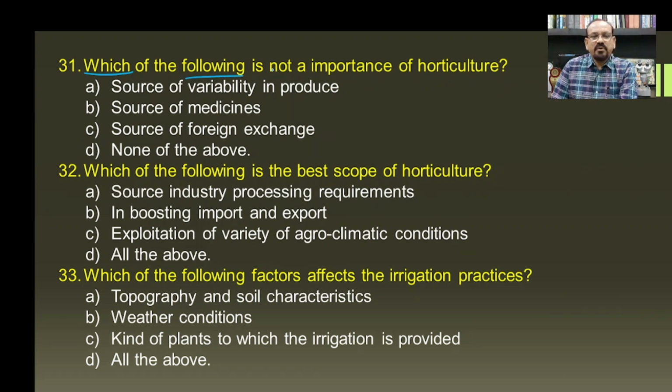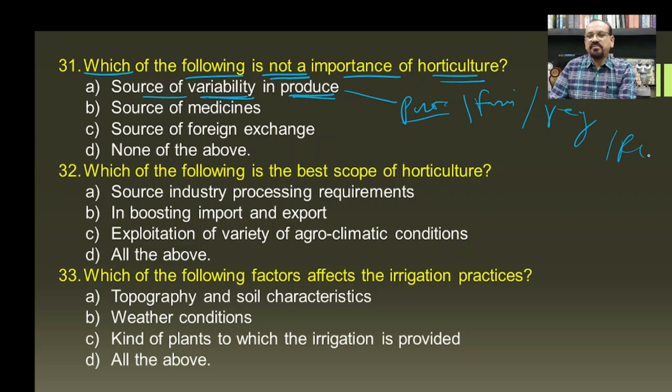Then which of the following is not an importance of horticulture? There are many importances of horticulture. Out of that, it is a source of variability in produce, that is the production. As we know, there is production of fruits, vegetables, flowers, etc. Then it is a source of medicines, as there is cultivation of medicinal plants.